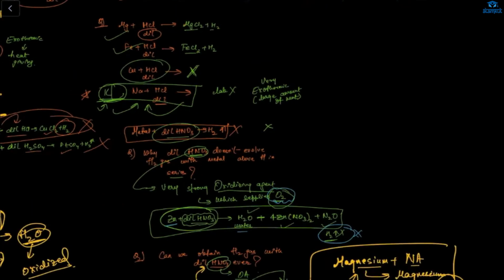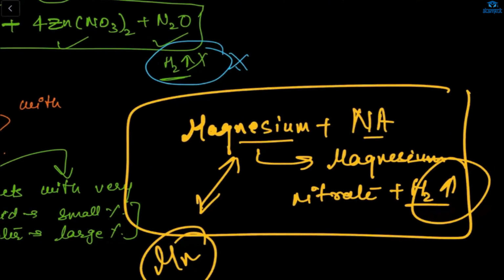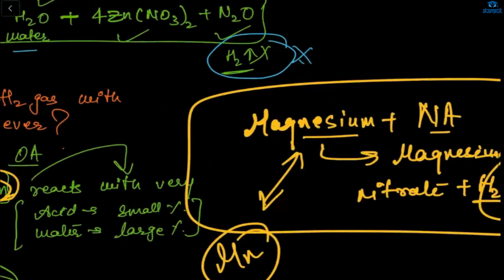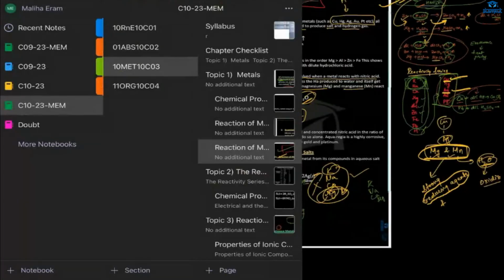Now, what is the next one? Only these two will react with HNO3. So if, let's say, manganese is reacting, it will form manganese nitrate and H2 gas will evolve.